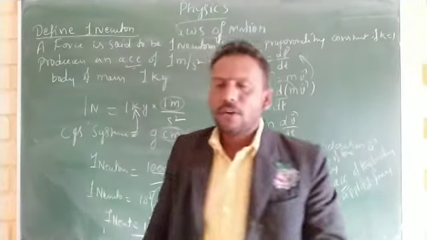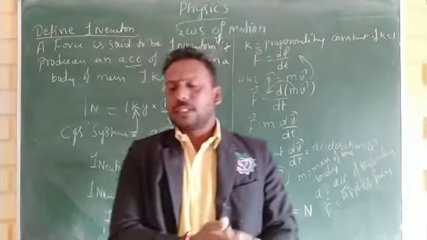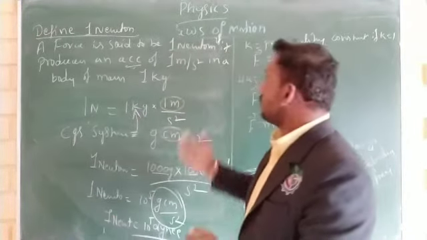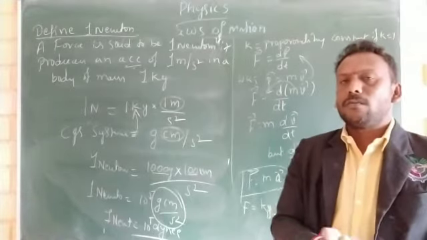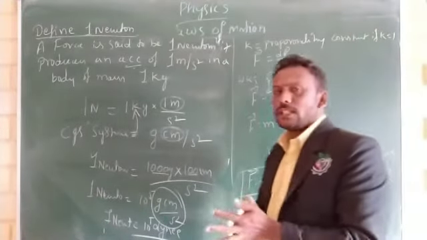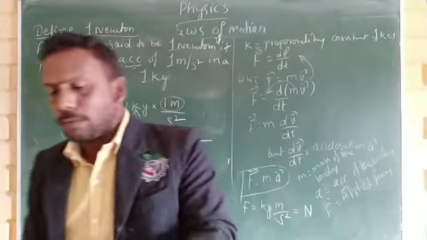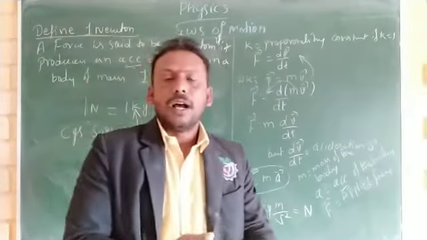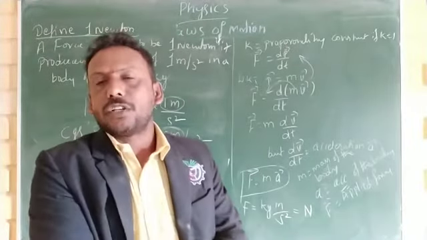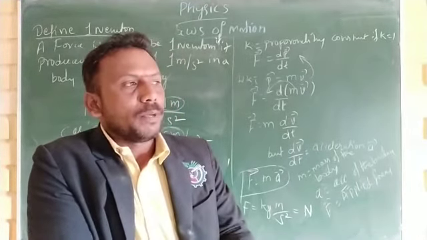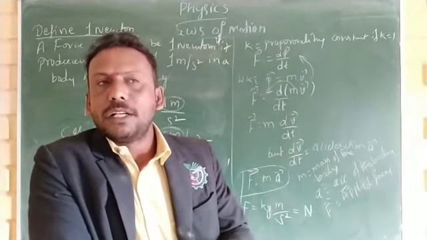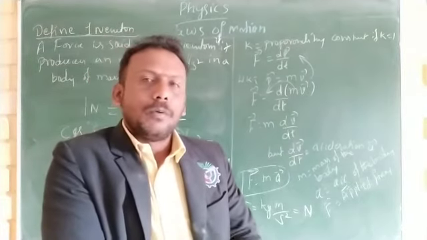And force is a vector quantity. This is about Newton's second law of motion. Newton's second law of motion states that the rate of change of momentum is directly proportional to the applied force and it takes place in the direction of force. Therefore, F is directly proportional to dP divided by dt, which is called the rate of change of momentum.